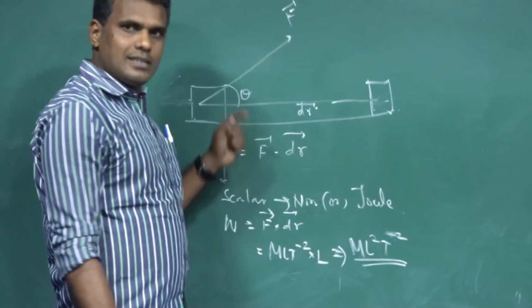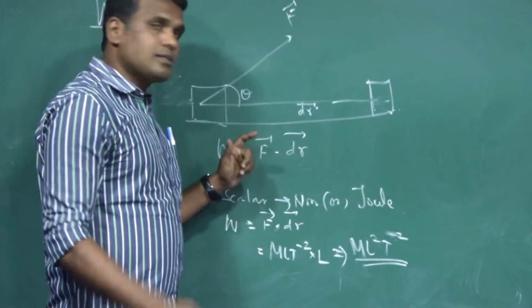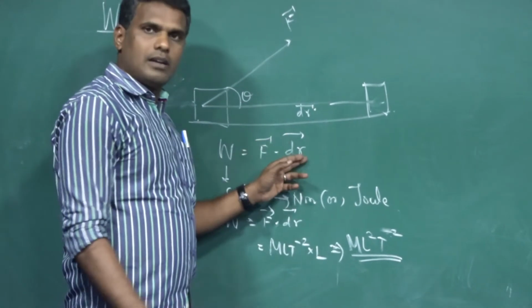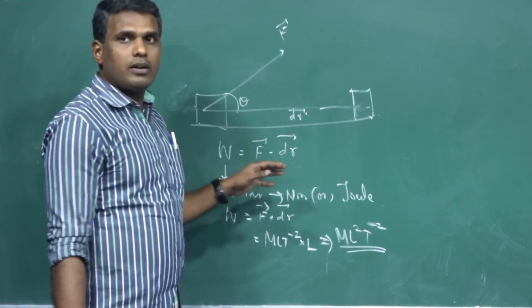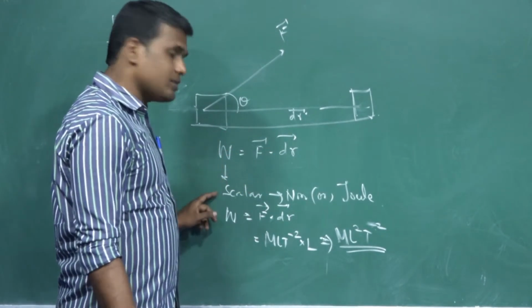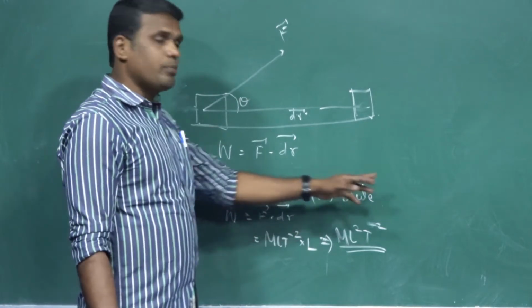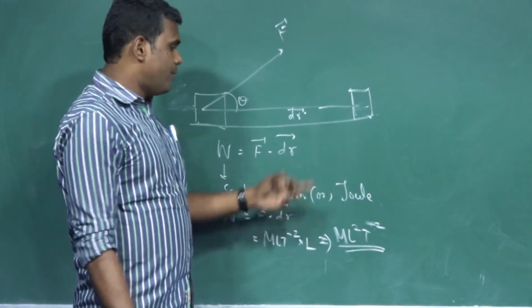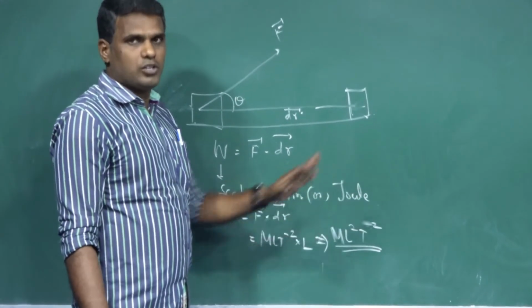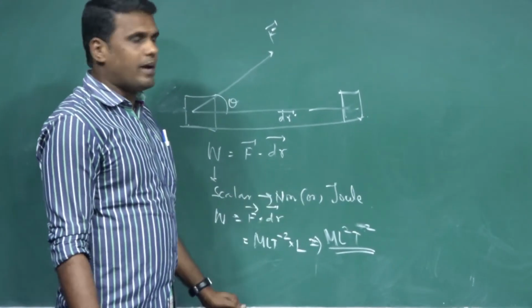So, work done is a scalar quantity. It is the product of two vectors, F vector dot dr vector, a dot product or scalar product. The dot product of these two vectors is a scalar, so work done is a scalar quantity. Its unit is Newton meter or joule, and its dimensional formula is mL square t power minus 2.